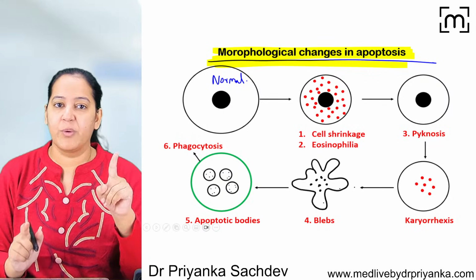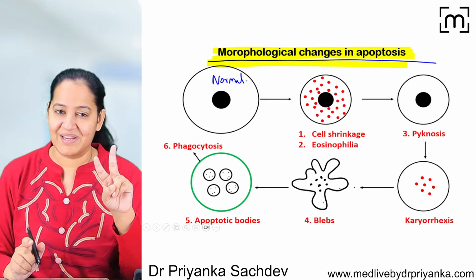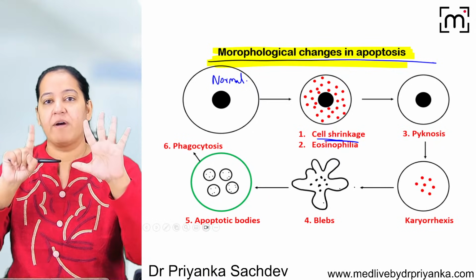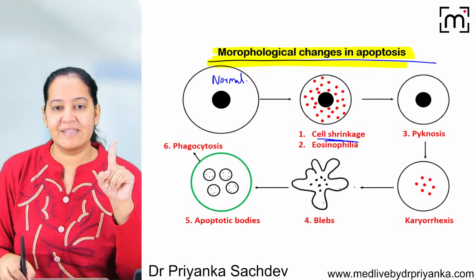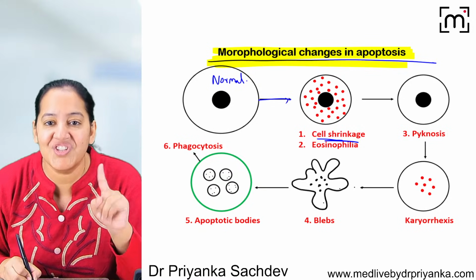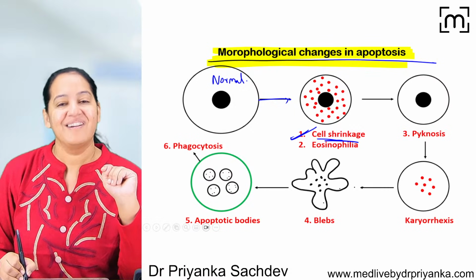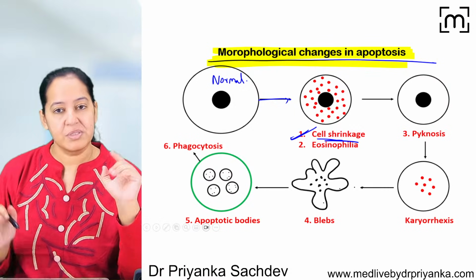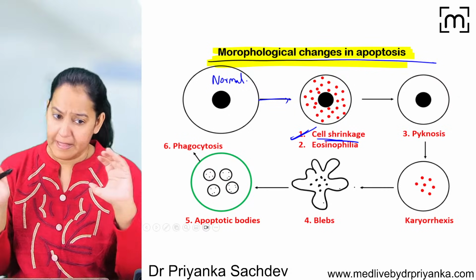The first thing which is going to happen, common for both extrinsic and intrinsic, is cell shrinkage. Six things happen one by one, and you have to learn the sequence. The first thing is cell shrinkage. The cell will shrink. So if you get a question, the earliest change in apoptosis, the answer is cell shrinkage. This cell gets shrunk.